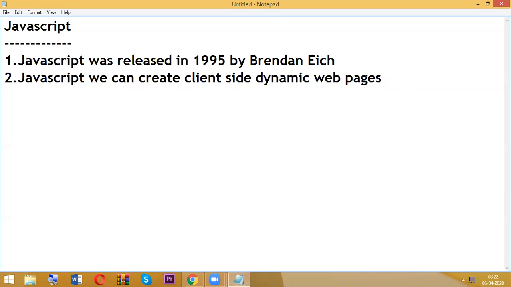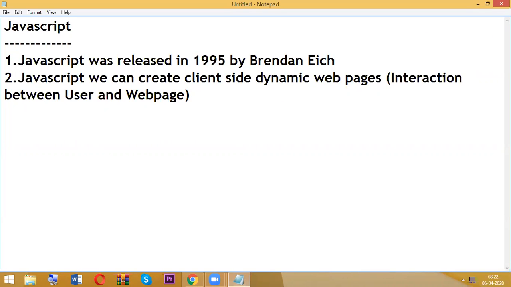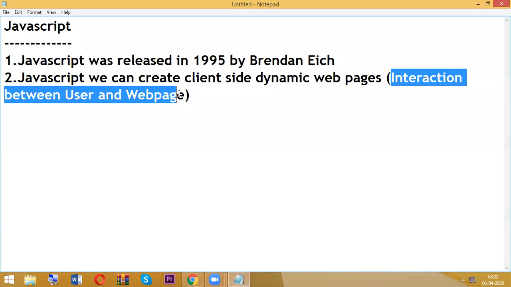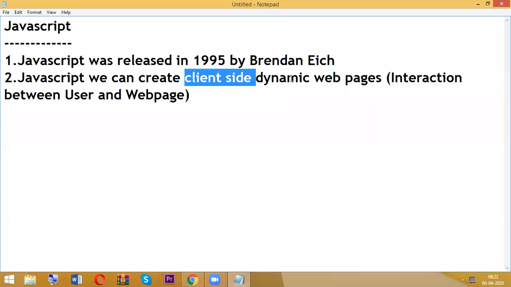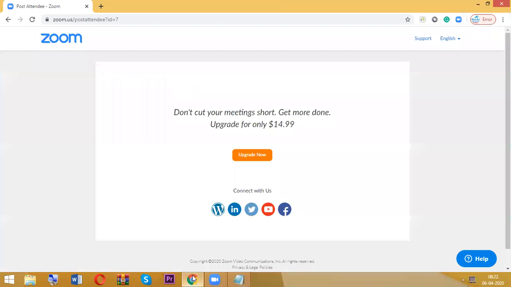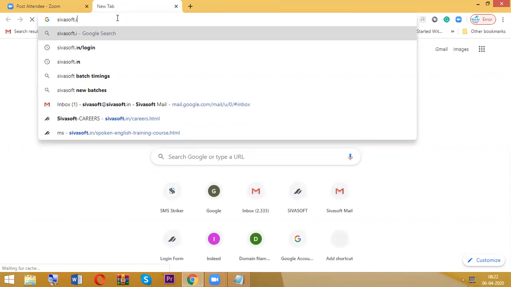Client-side dynamic web pages means interaction between user and the web page. So whenever we have an interaction between user and the web page, that is nothing but client-side dynamic web pages. For example, right now I'm typing here sivasoft.in.